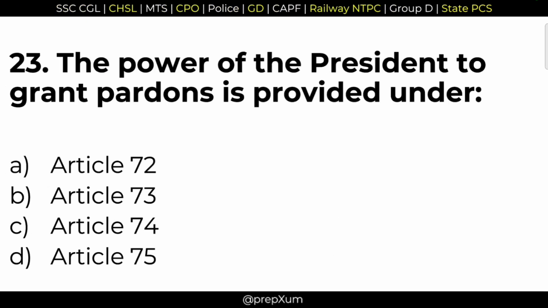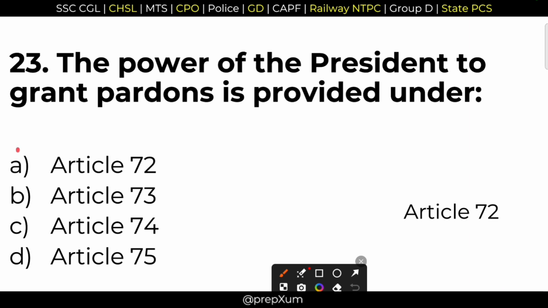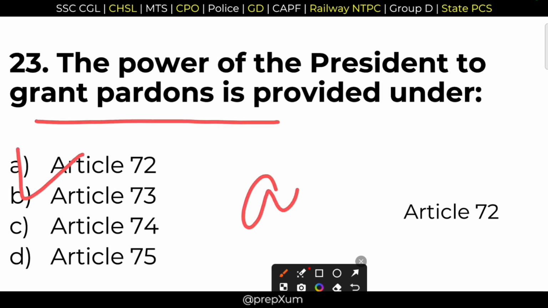23. The power of the president to grant pardons is provided under. It is option E, Article 72. Article 72 empowers the president to grant pardon. Option E is the correct answer. If you have not checked out the dedicated video on the president of India, please go and check it out.